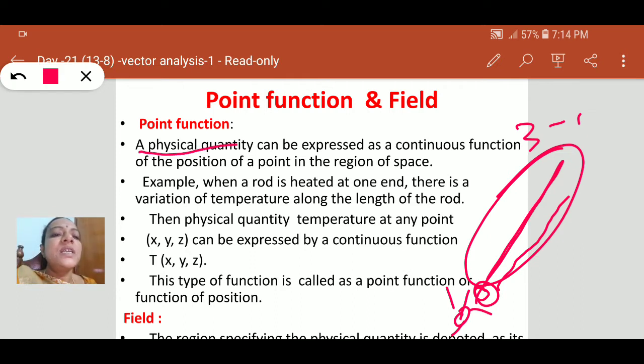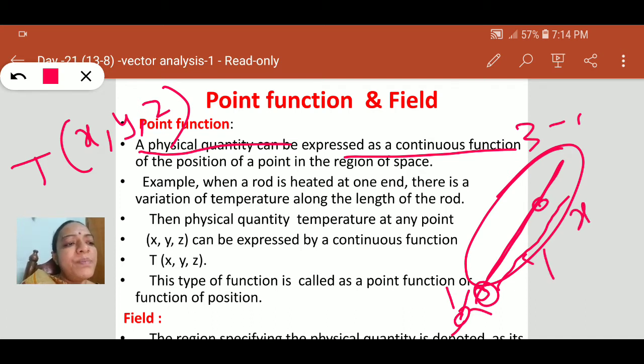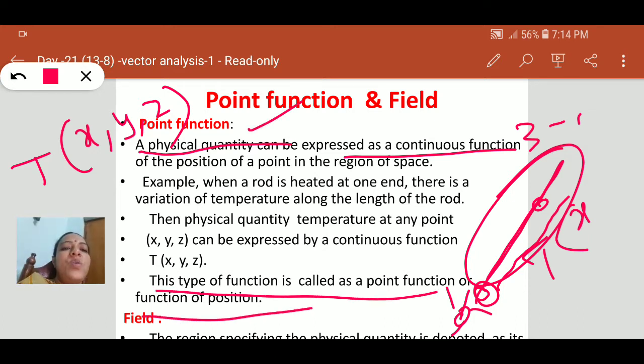So a physical quantity can be expressed as a continuous function, meaning the function is changing here. So the temperature can be shown by a function of x, y, z. The temperature is varying at any point. Suppose here I want to know the temperature. What is that? Temperature at point x, y, z. This continuous function is known as a point function.